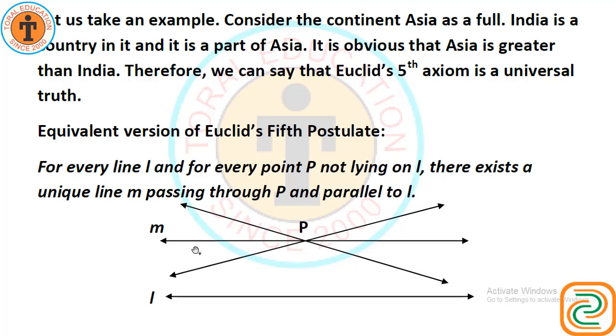Unique means only one line passing through P and parallel to L.